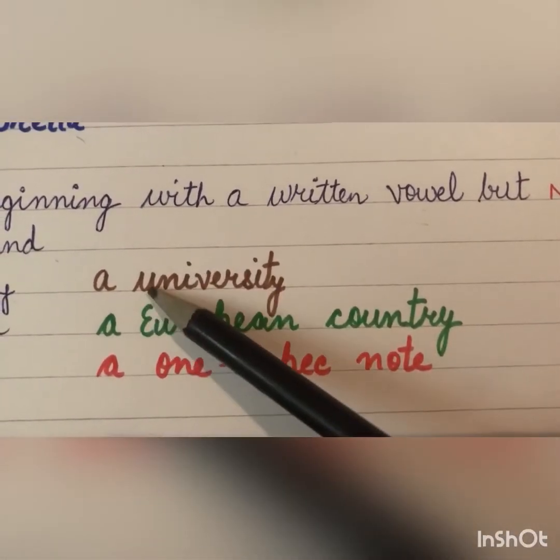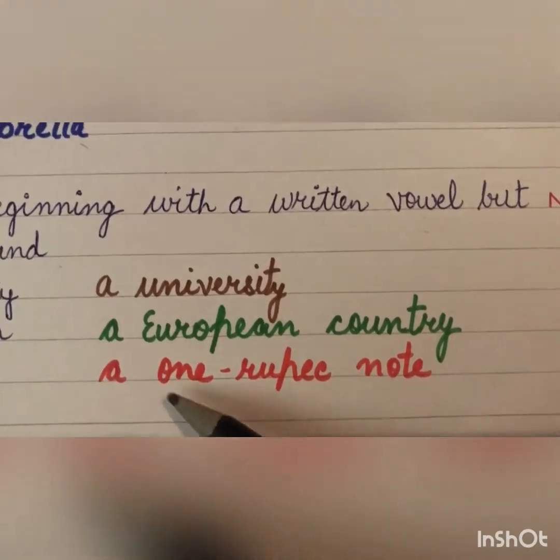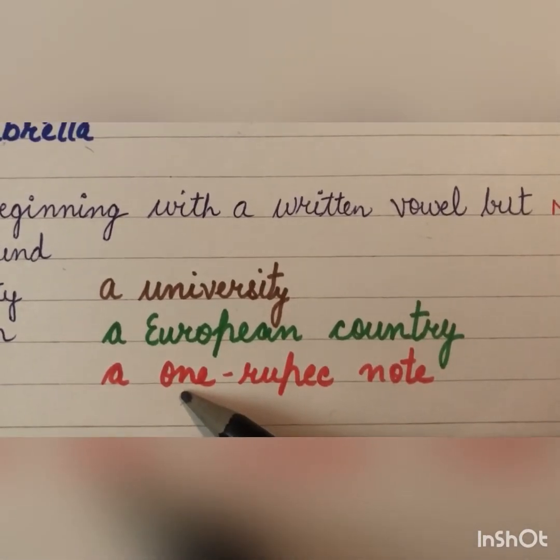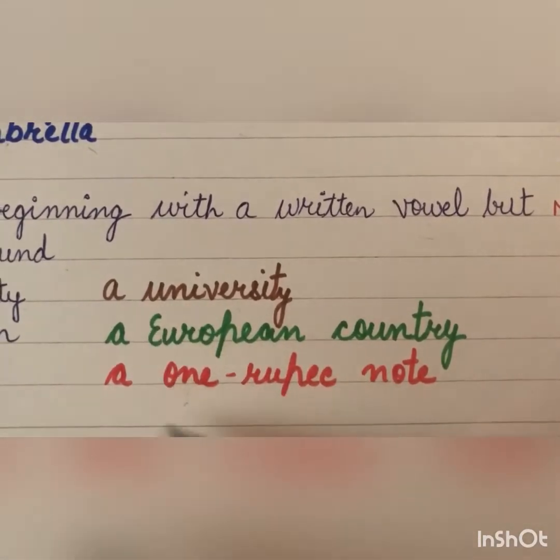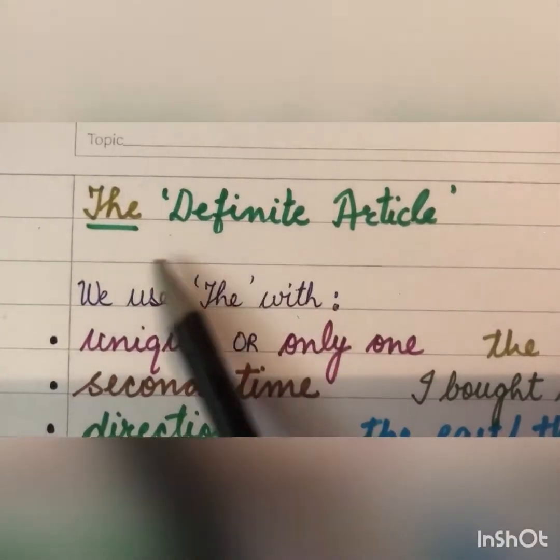These are not starting with the sounds of vowels, so we do not use an with these words, we use a with these words.